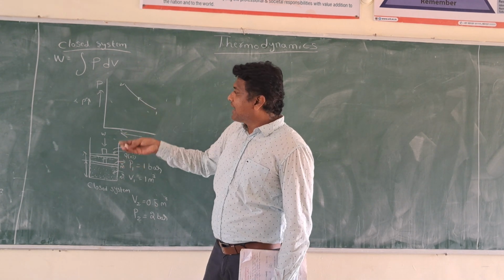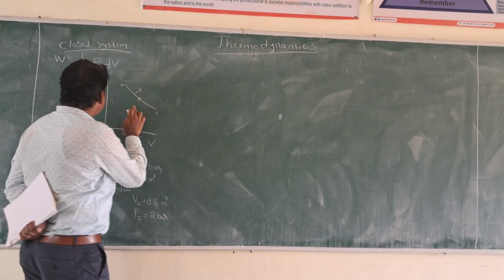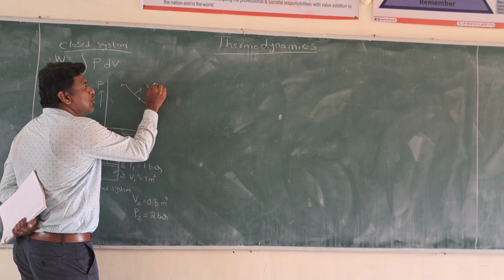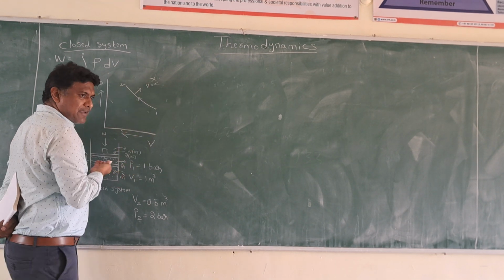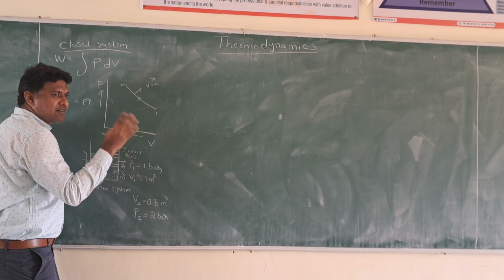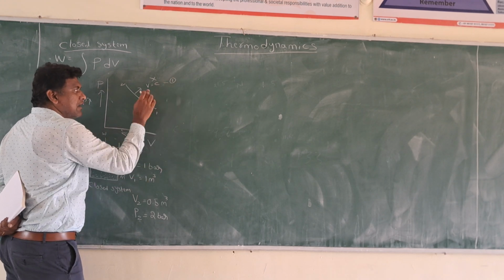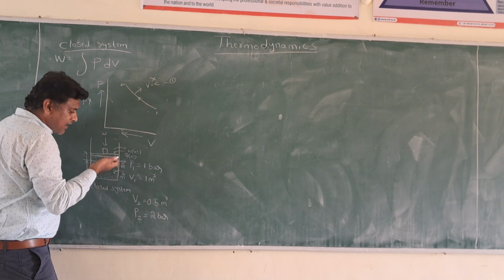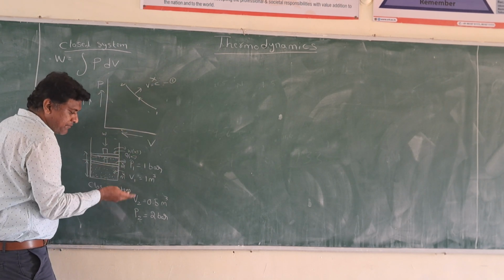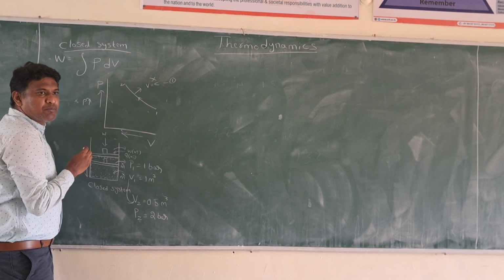So in that, I can take any process. This process may be a constant volume process, but it is not, because by seeing the diagram, the volume has been decreased. Let us check the first process. Is it a constant volume process? No, sir. We cannot say it is a constant volume process because the volume is changing.